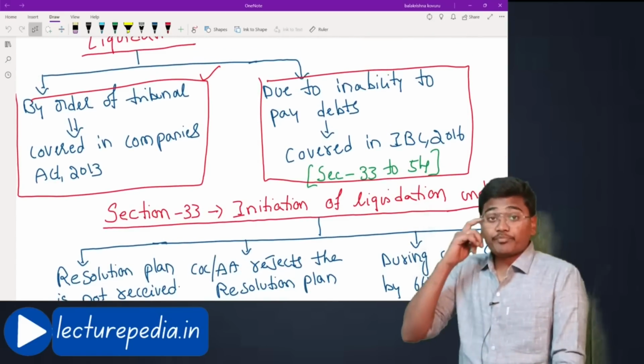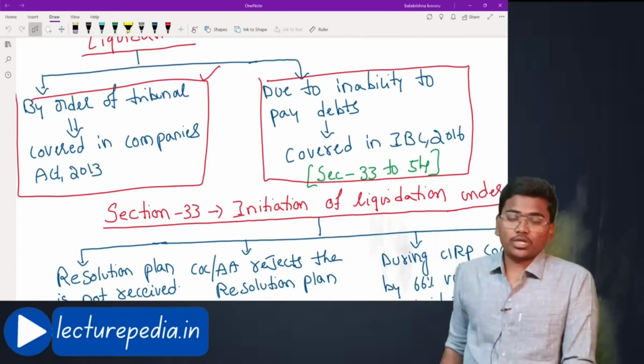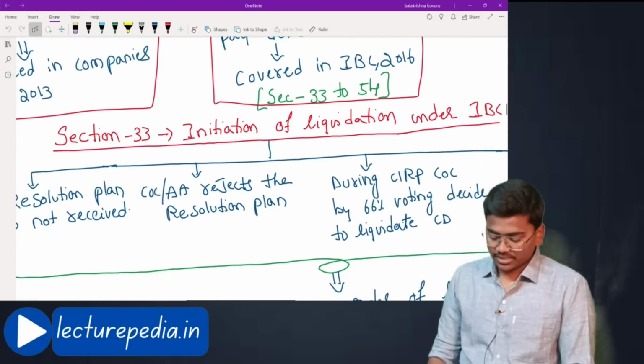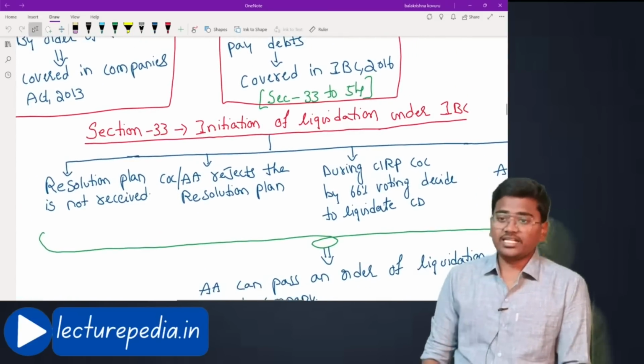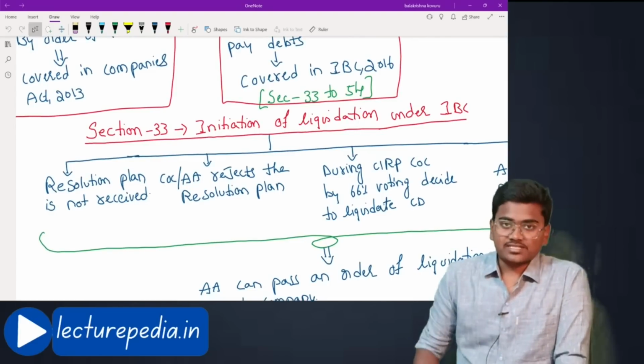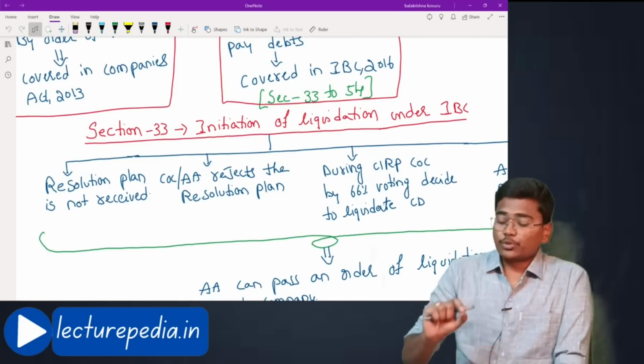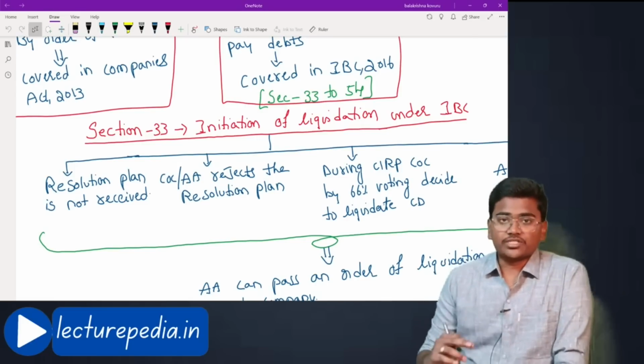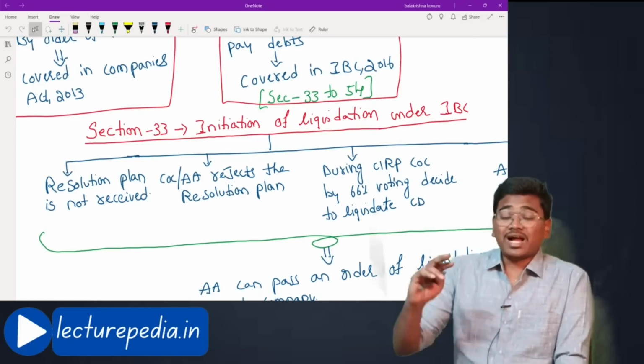Under IBC, sections 33 to 54 deal with the liquidation concept. Starting with section 33, section 33 deals with the situations in which liquidation can be initiated against the corporate debtor. Basically, there are 4 situations in which liquidation can be initiated against the corporate debtor.